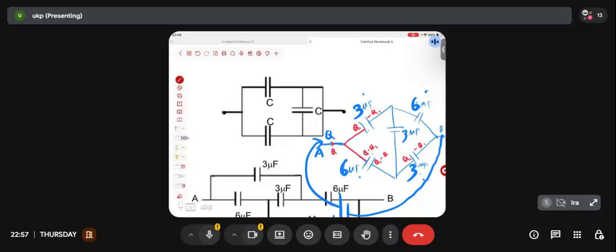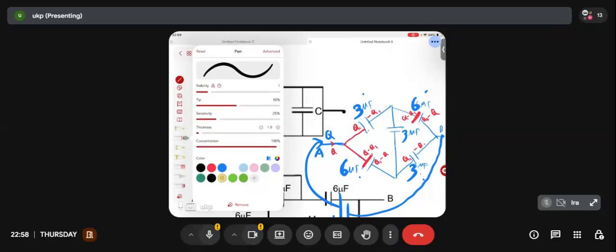In these two there will be the same charge. Brothers and sisters, the same charge, right? Yes or no? If Q minus Q1 is present in this particular plate, didn't you already prove previously? This plate will also have charge Q minus Q1 and this one will have charge Q1 minus Q. Yes or no?